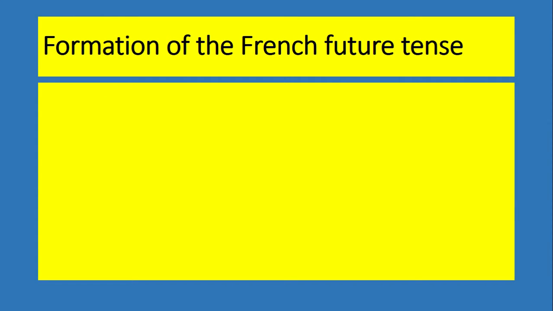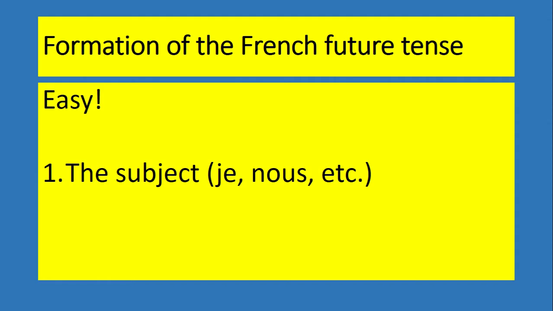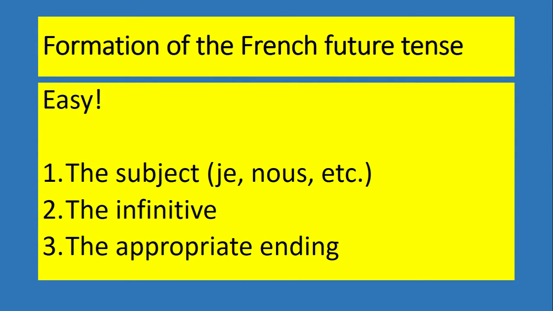So the formation of the French future tense is very easy, in my opinion. All you need is the subject. Could be a subject pronoun, I, you, we, he, she, it, they, or it could be Steve, Gary, Bob, Bill, Sue, Jemima, my parents, the dog, the cat, the tortoise, the car. You're not going to forget the subject. Then what you need is an infinitive. If you don't know what an infinitive is, then you are going to massively struggle with this lesson. Go back and review my lesson on the infinitive. And you also need to learn the appropriate ending. So 3 things: subject, then the infinitive with the ending attached to the infinitive.